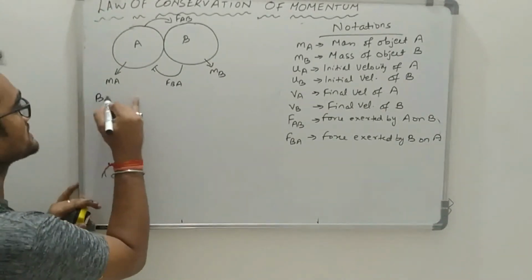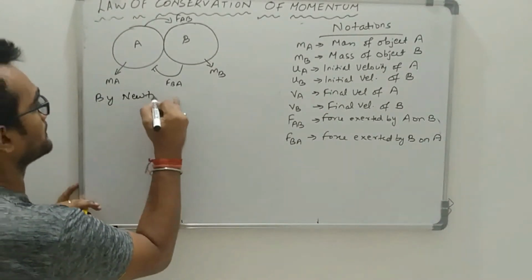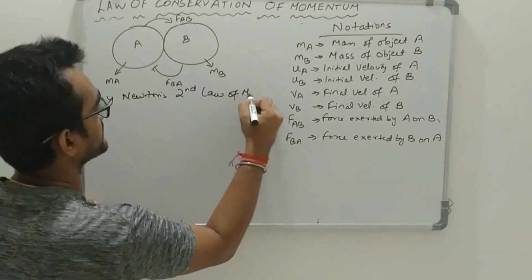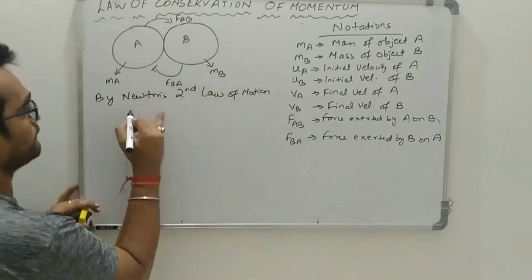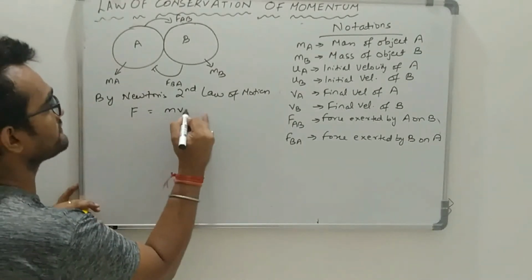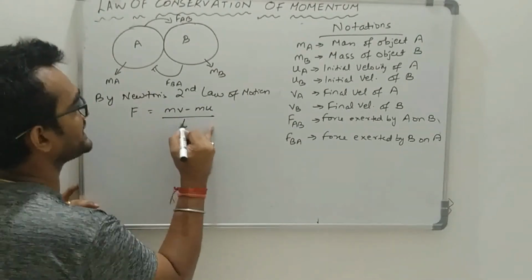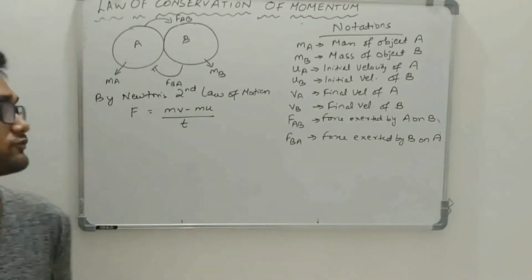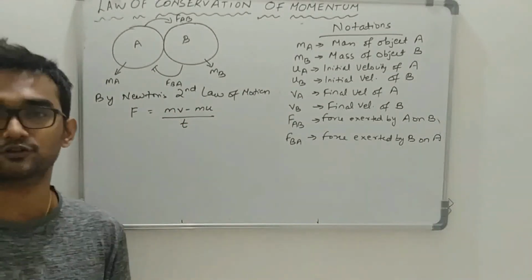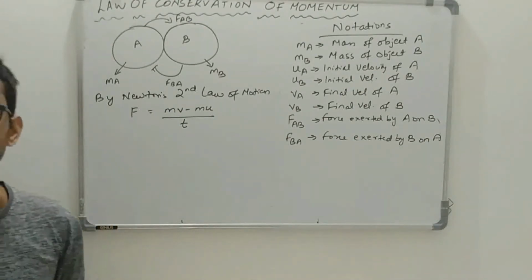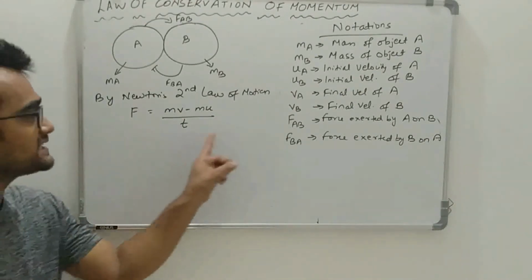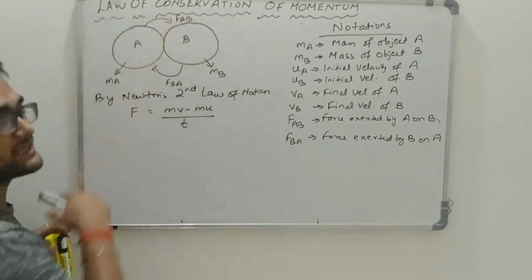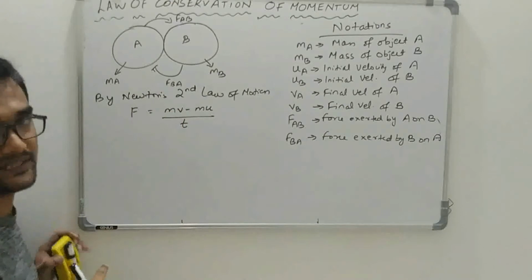By Newton's second law of motion, force is equal to mv minus mu upon t, where m is the mass of the object, u is the initial velocity of the object, v is the final velocity of the object, and t is the time taken. Now using this formula, I will calculate the force FAB and the force FBA.